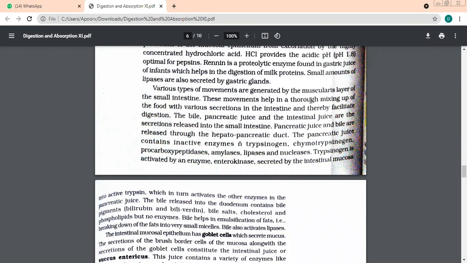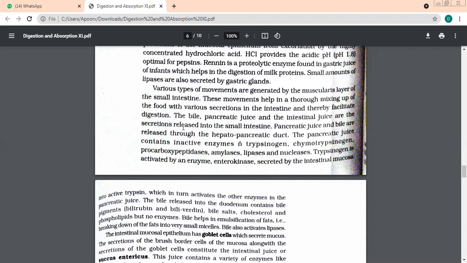Gastroesophageal sphincter. Gastroesophageal sphincter will help the food to pass from the esophagus into? Stomach. Now we are going to move further. The food is going to go from stomach into the intestine.